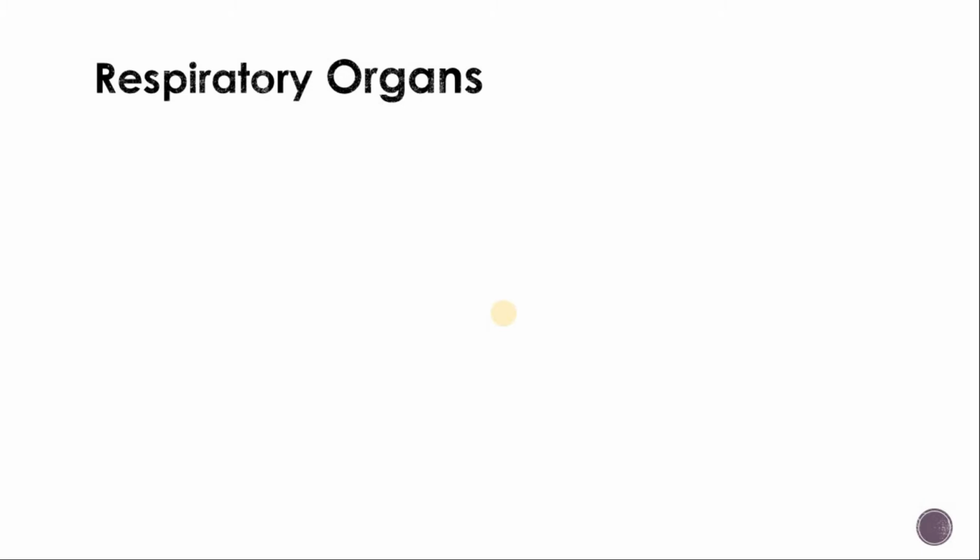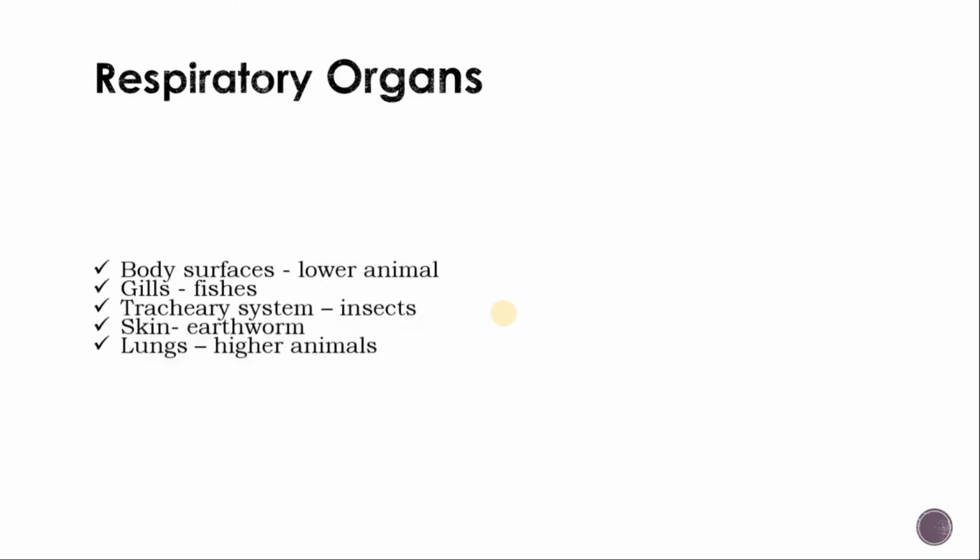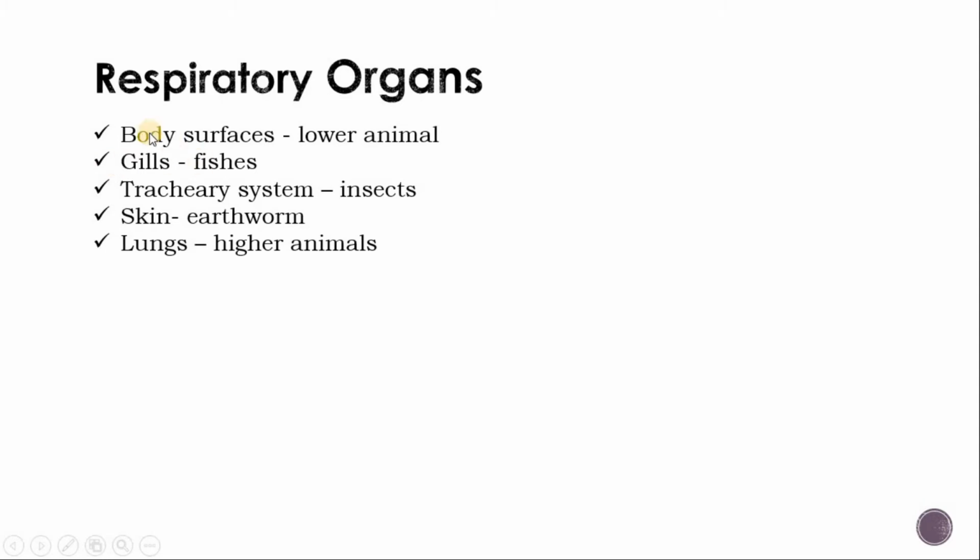Now we are discussing several respiratory organs found in animals. In lower animals, the body surfaces respire. In fishes, there are specialized gills for respiration. In insects, there are tracheary systems, spiracles and book lungs. In spiders and scorpions, there are book lungs. In several caterpillars, there are spiracles associated with the tracheary system. In insects and arthropoda, there is a tracheary system for respiration. In earthworms, all the skin respires. And in the higher animals, there are specialized organs like lungs for respiration.